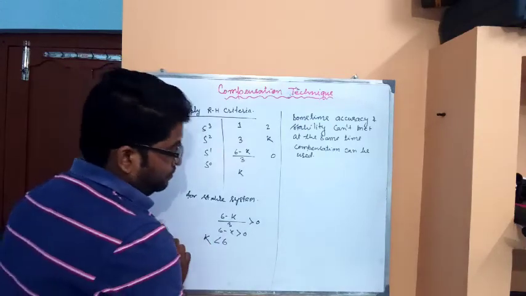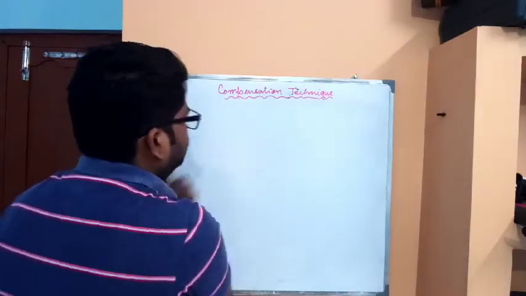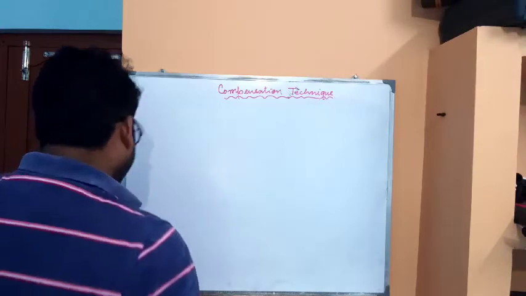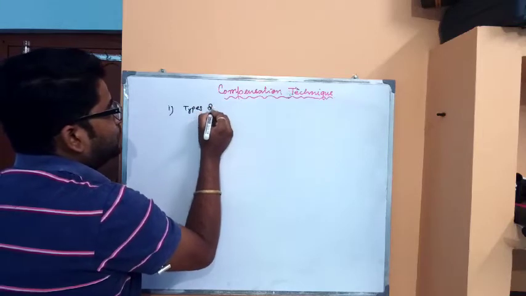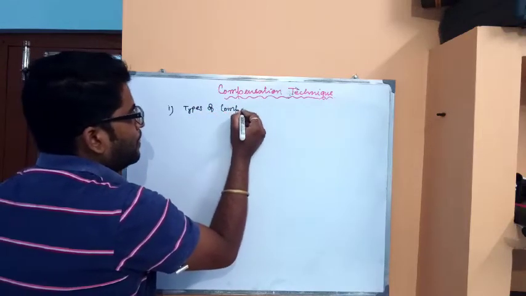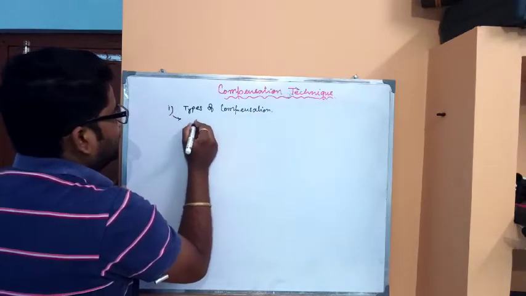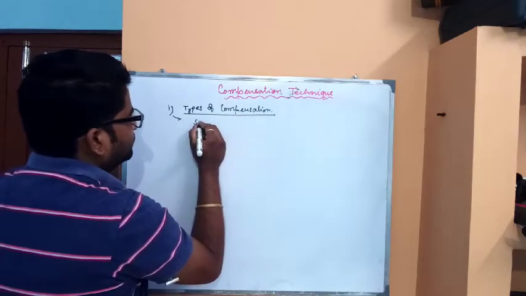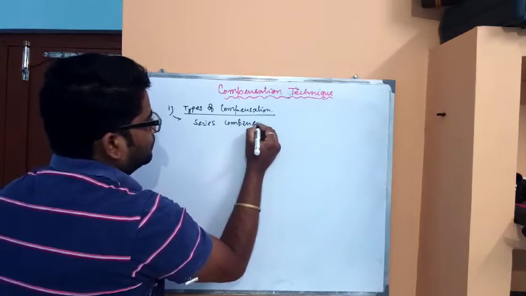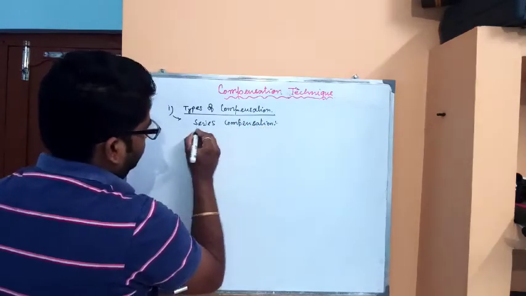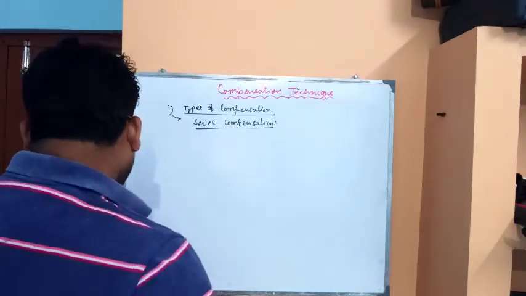Now, the types of compensation. Generally, three types of compensation are used. First is the series compensation.